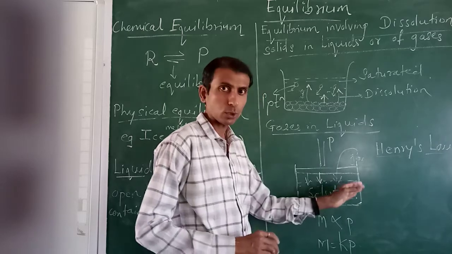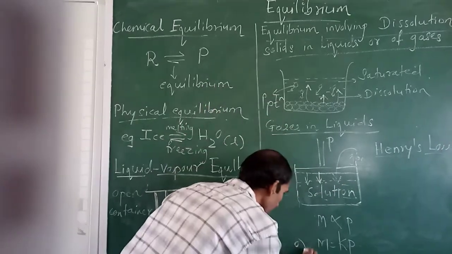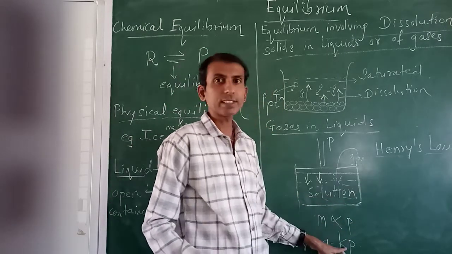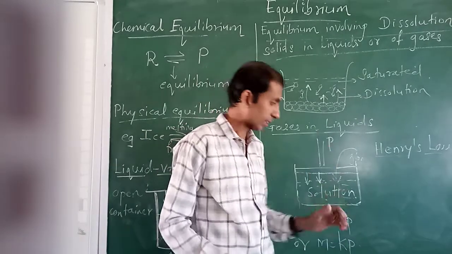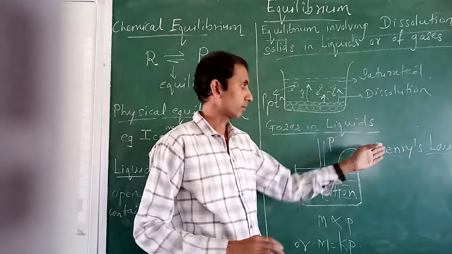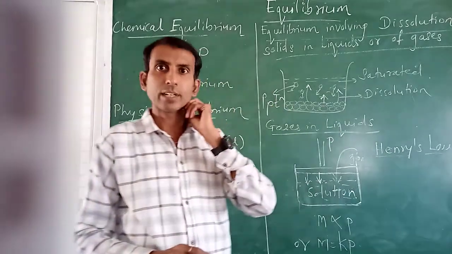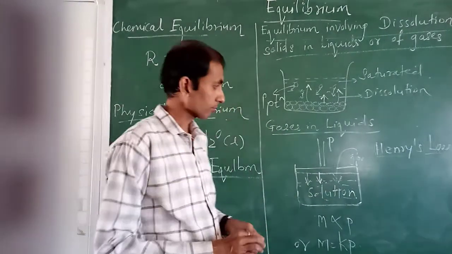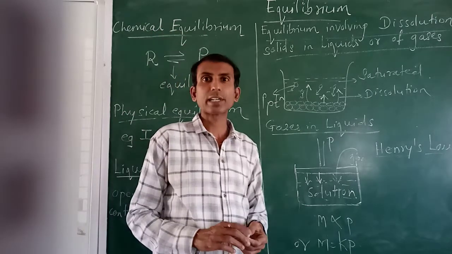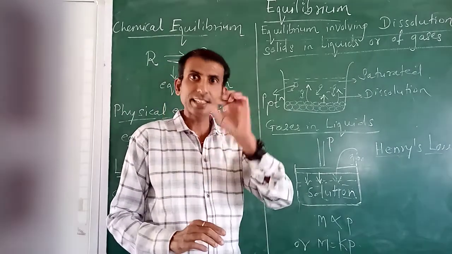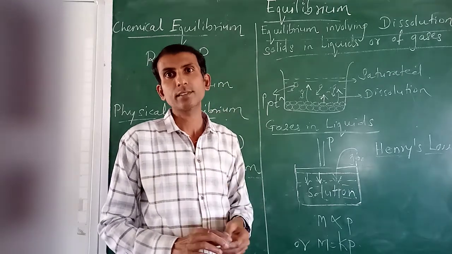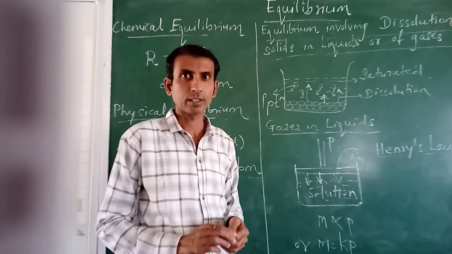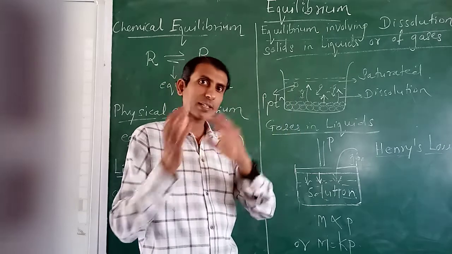So M directly proportional to P, or M is equal to Kp, where K is the Henry's law constant, because this particular relation was given by the scientist Henry, okay, and we get a statement for this law from this particular process that solubility of particular mass of gas increases with the increase in the pressure on that particular mass of gas in the solution. Direct relation between mass of the gas and pressure applied.